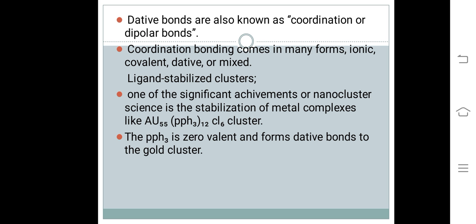Ligand-stabilized clusters. One of the significant achievements of nanocluster science is the stabilization of metal complexes like Au55 and Cl6 clusters. The PPh3 is zero valent and forms dative bonds to the gold cluster.